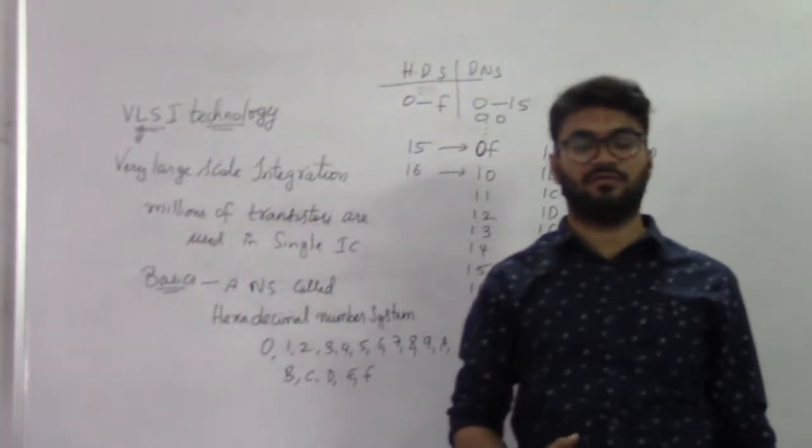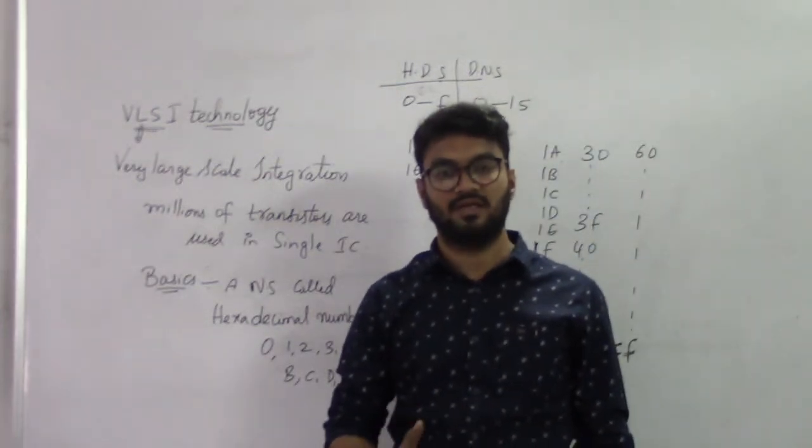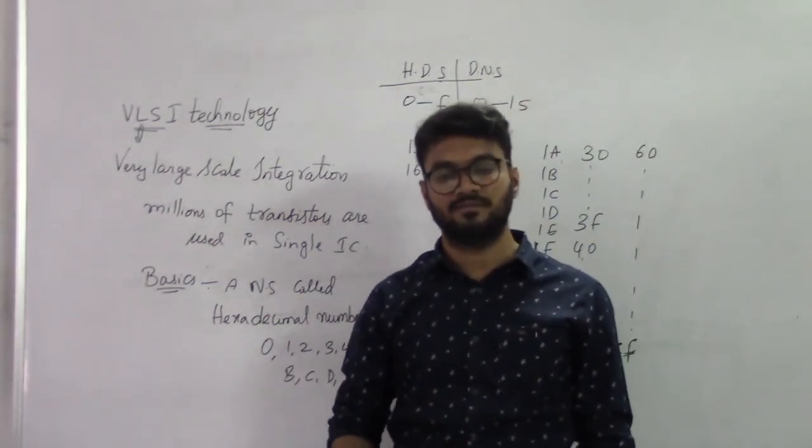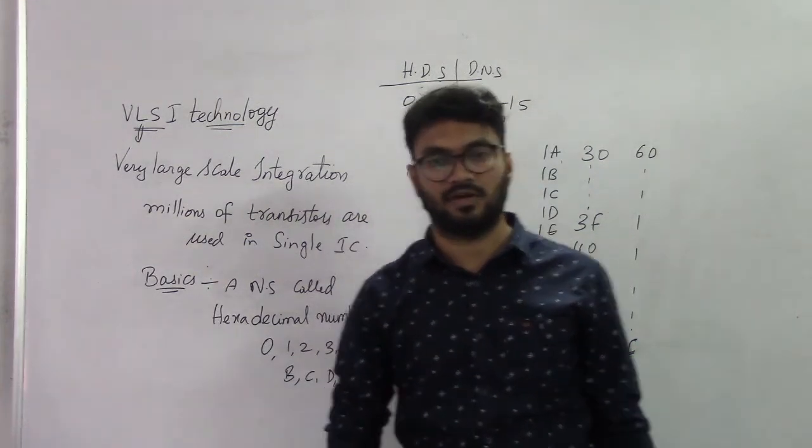Very easy. If you know the 2 power values, 2 power 0, 2 power 1, 2 power 2, 2 power 3, these values, if you understand directly, it becomes very easy to understand these subjects, that is microprocessor and microcontroller.